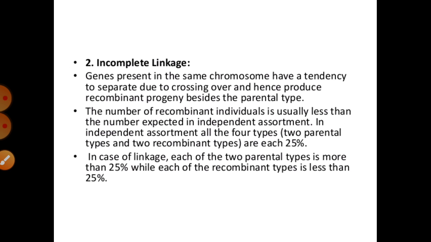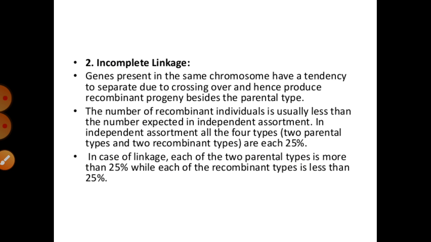And there is another condition found, called incomplete linkage. Incomplete linkage is when genes present on the same chromosome have a tendency to separate, meaning they cannot be transferred directly from one generation to another. Due to crossing over, they can separate and produce recombinant progeny besides the parental type.